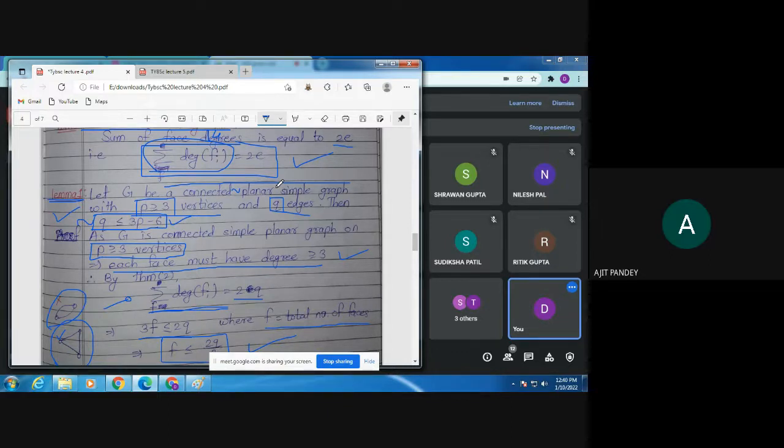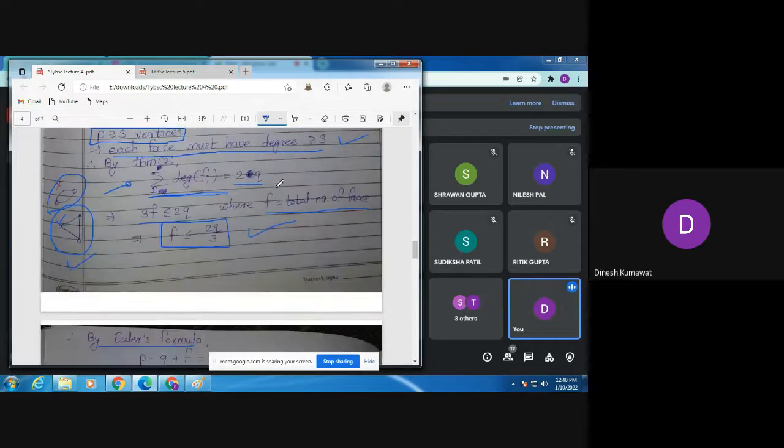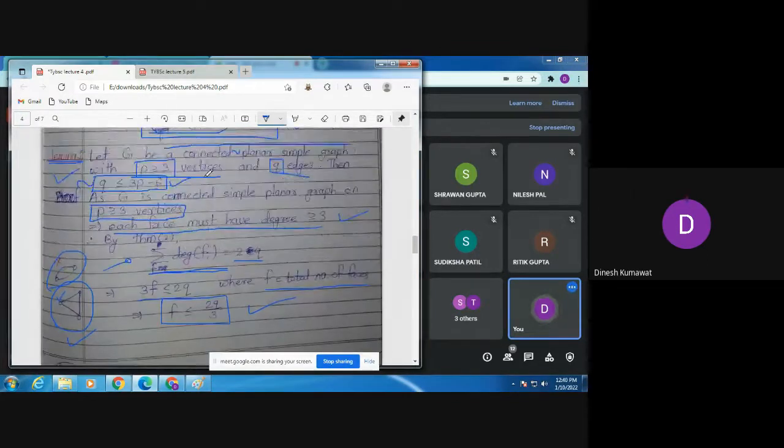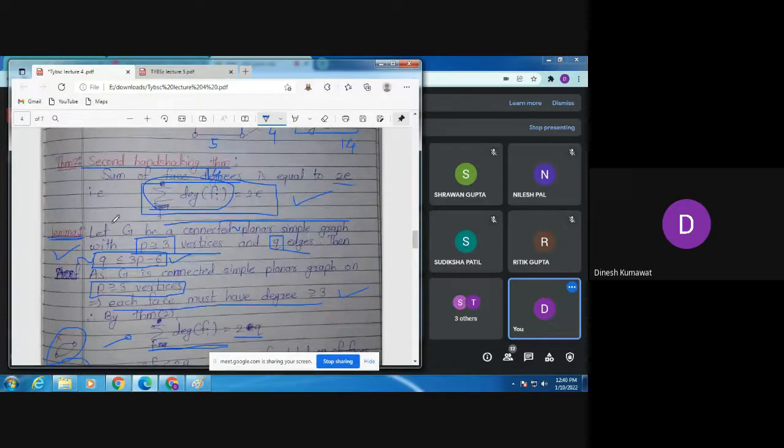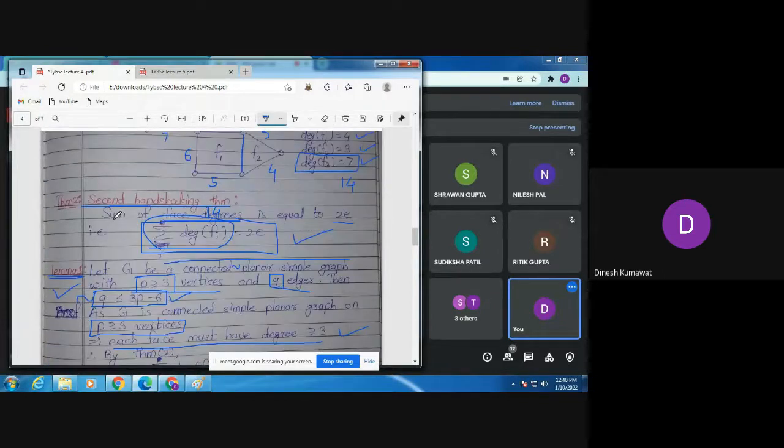Yes, sir. Now let us try to verify this condition for the K5 graph. How many vertices do we have in K5? 5. So here the value of P is 5.